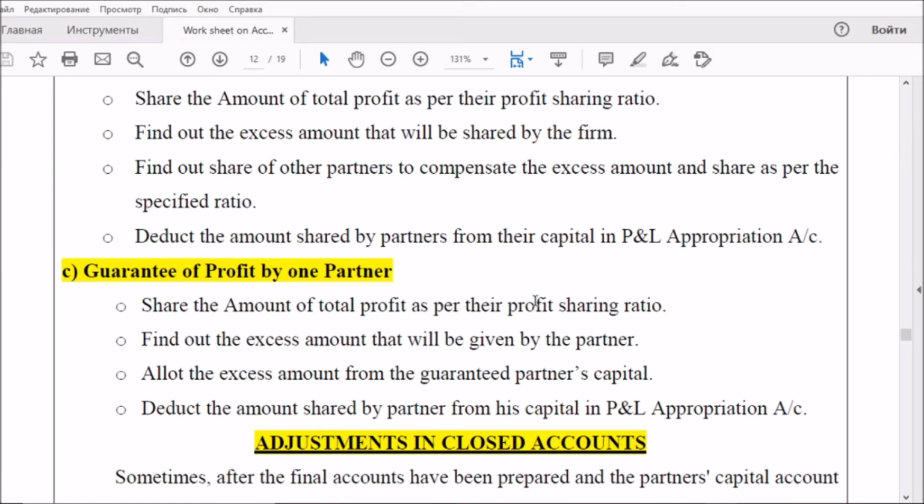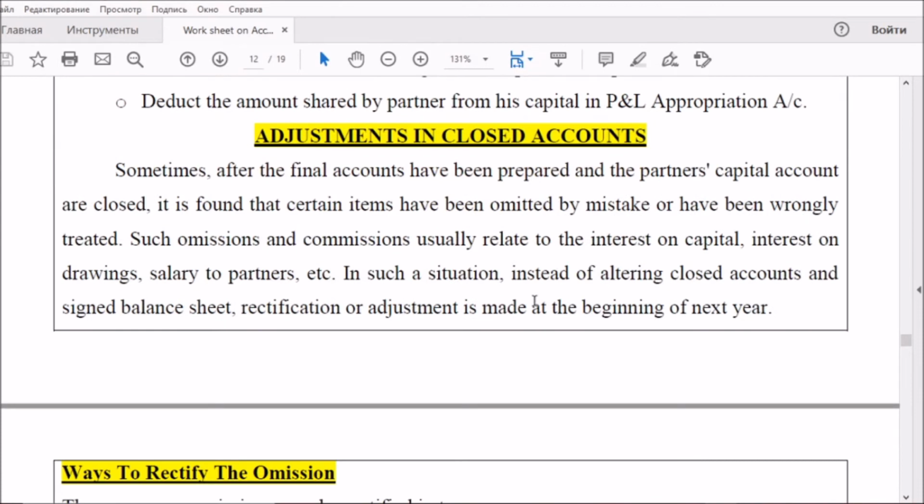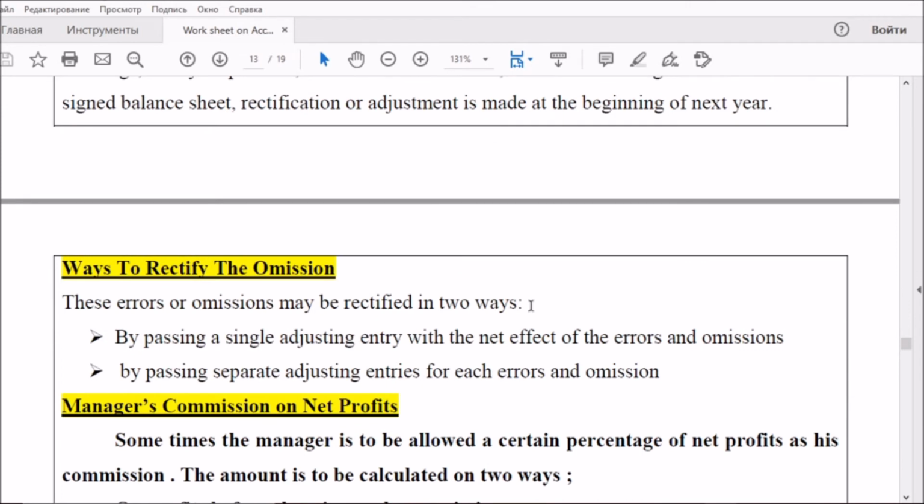And another important area, every year we can expect one 4-mark question from the area adjustments in the closed accounts. We have to prepare adjusting entries for the closed accounts. How is it possible? We have to prepare an adjusting table which shows the omission.